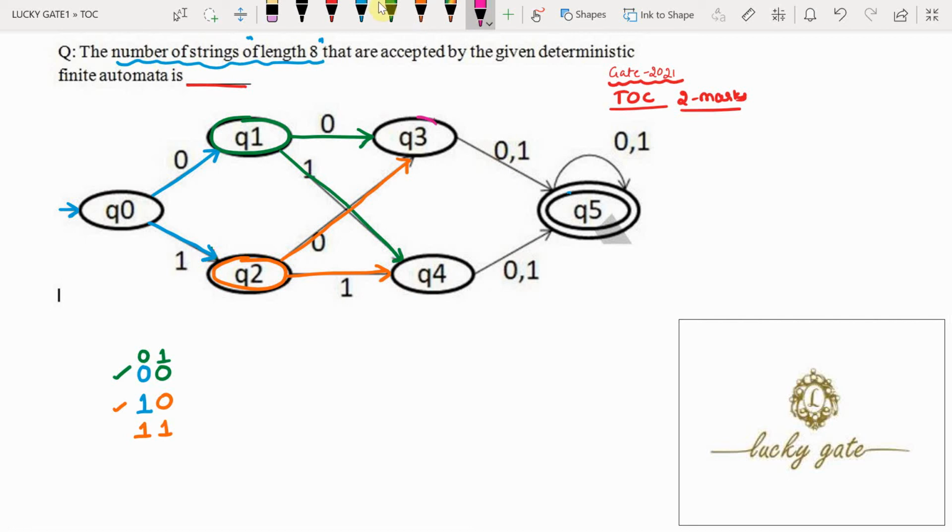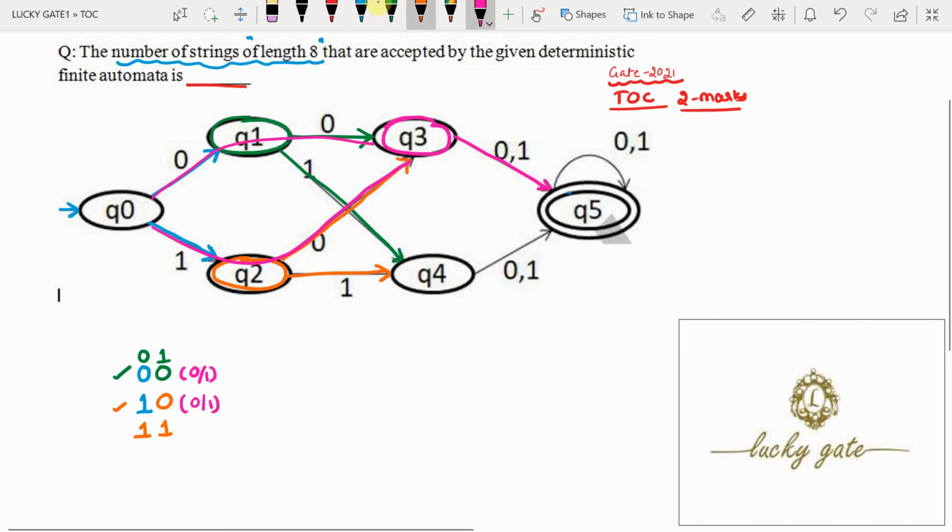Now after you reach the Q3 state, to reach the final state we have only one possibility, with input 0 or 1. So you reach the Q3 state with the input 0 0 or with the input 1 0. After 0 0 or 1 0, we have a possibility of 0 or 1.